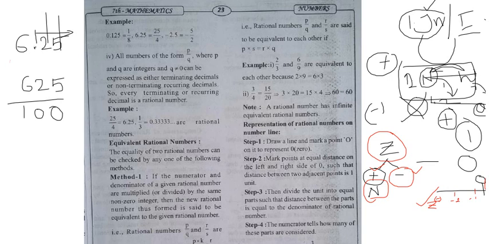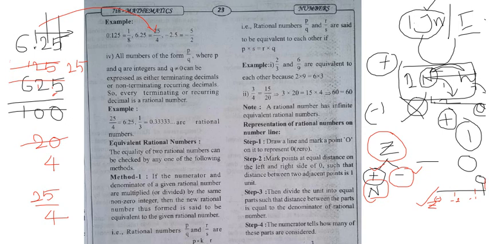write in simplest form. Take the 5 table. 5 2s are 10, 0, and after that 5 1s are 5, 5 2s are 10, again 2 here, 5 5s are 25. Again in what table? 5 table. 5 4s are 20, 5 2s are 10, 5 5s are 25. Now my number is what? Finally I got 25 by 4. This is the conversion of decimal to fraction. Vice versa, you can also convert fraction to decimal. Both are the same.